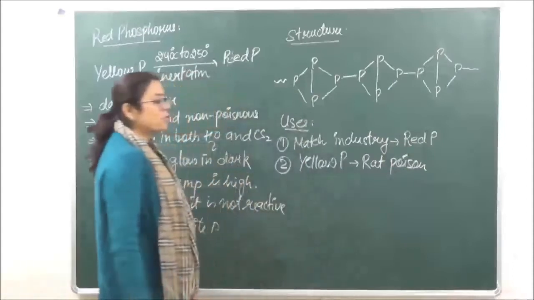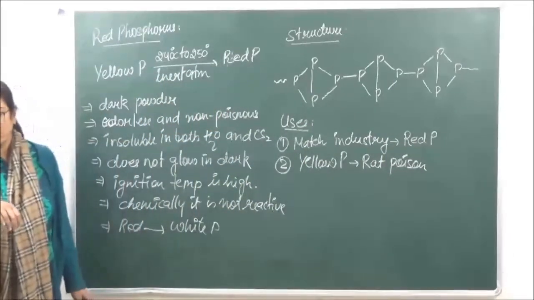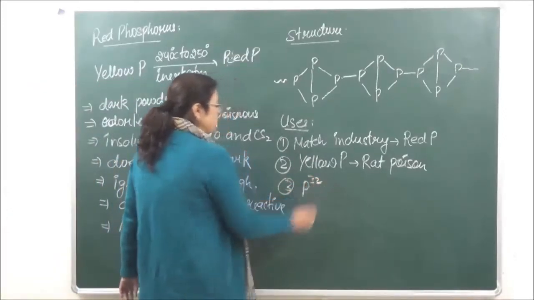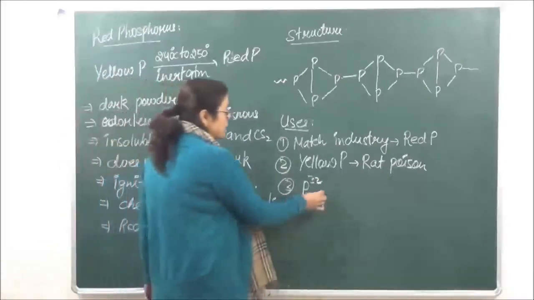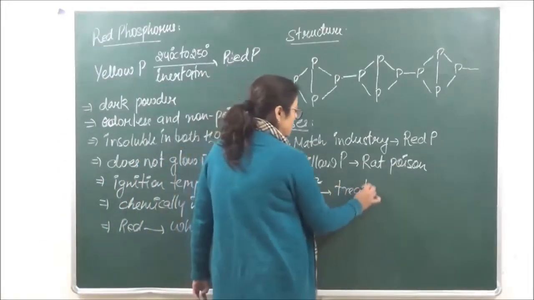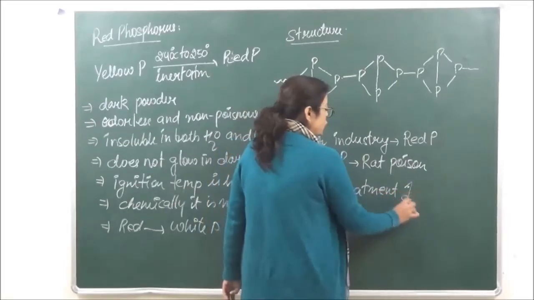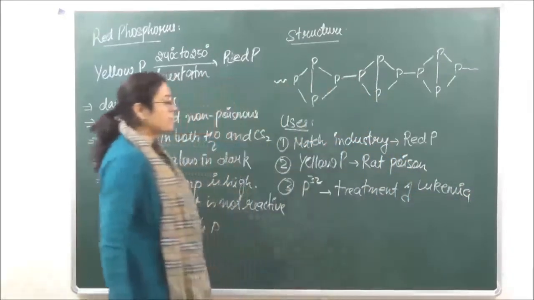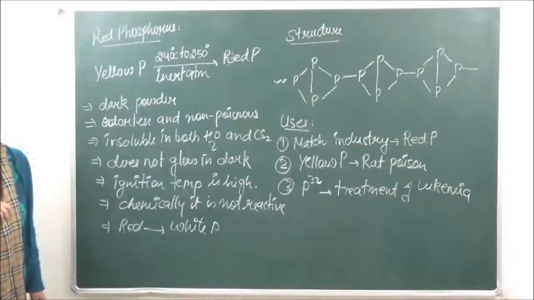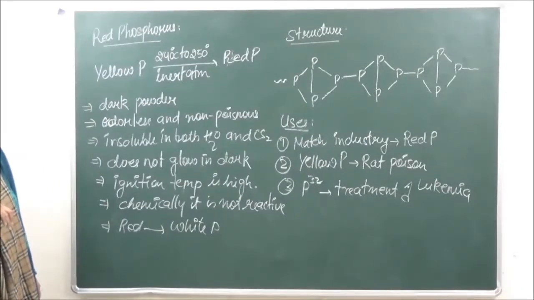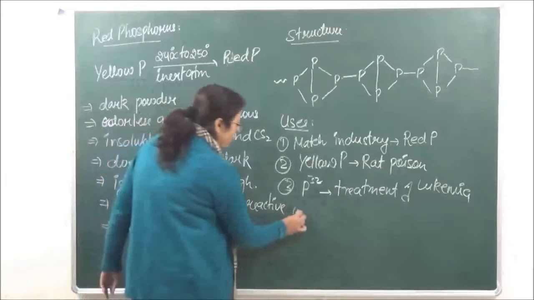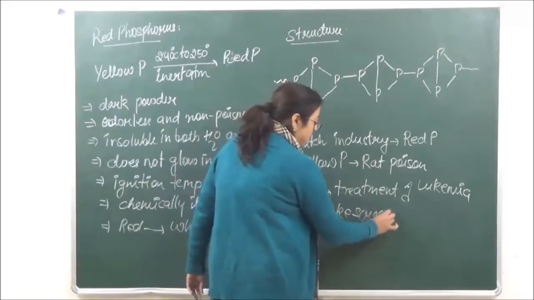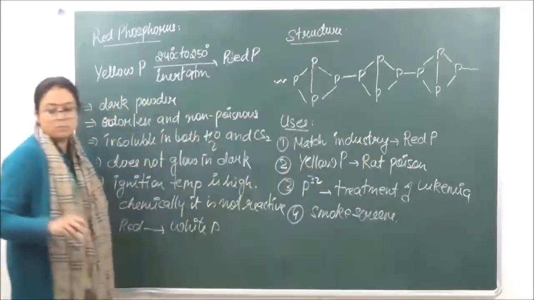Yellow phosphorus that is going to be used as a rat poison. Then P32, that is a radioactive phosphorus, that is used in the treatment of leukemia, blood cancer में जो कीमोथेरेपी दी जाती है, that is P32 isotope of phosphorus. And then number 4, it is used in smoke screens.